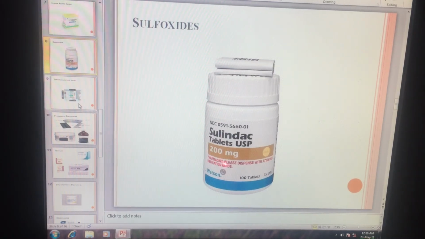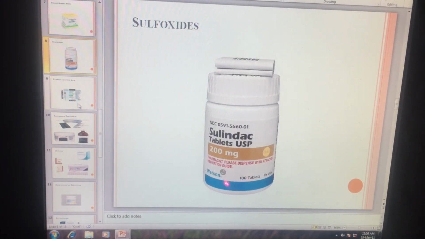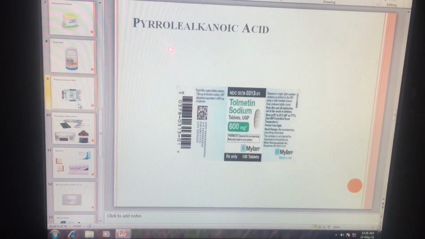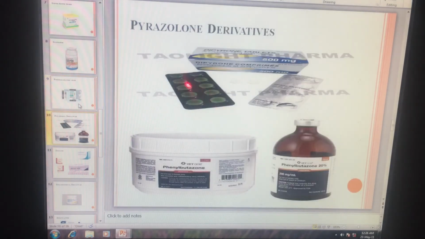So pharmacists should dispense with an attached medication guide, so basically 200 mg, this should be used with caution. Next is pyrrole alkanoic acid, so it includes tolmetin sodium and is available in a dose of 600 mg. Next is pyrazolone derivatives, so it includes phenylbutazone, available in different dosage forms. So this includes 200 mg per ml and this is basically in lotion form.